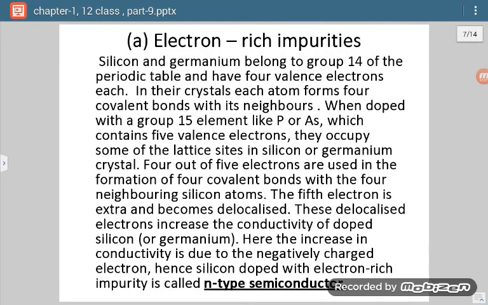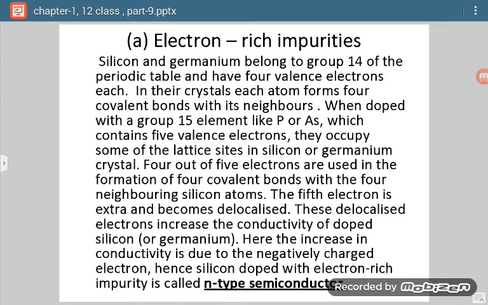Now suppose we are adding an electron rich substance. Okay, then what is going to happen? Now see, if we take silicon or germanium, then they belong to group 14. Group 14 means they will be having 4 valence electrons.